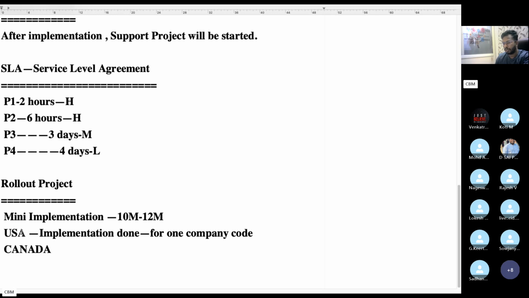And this USA company code wants to extend the business into different geographical regions, like Canada and other countries. They want to expand the business.